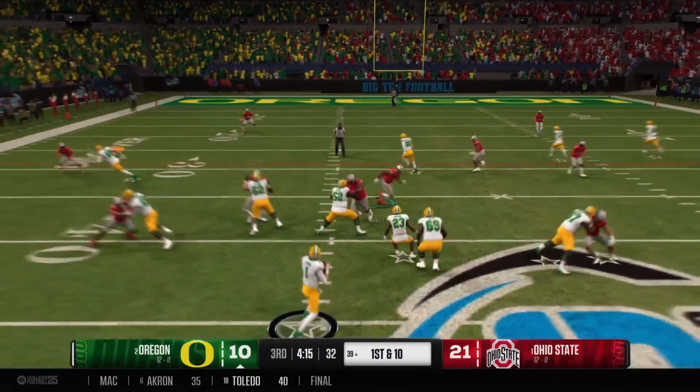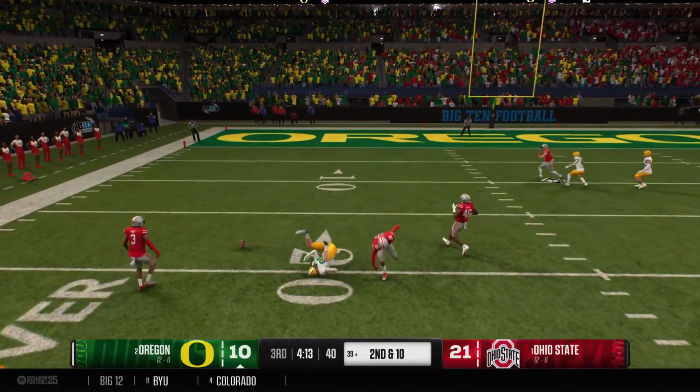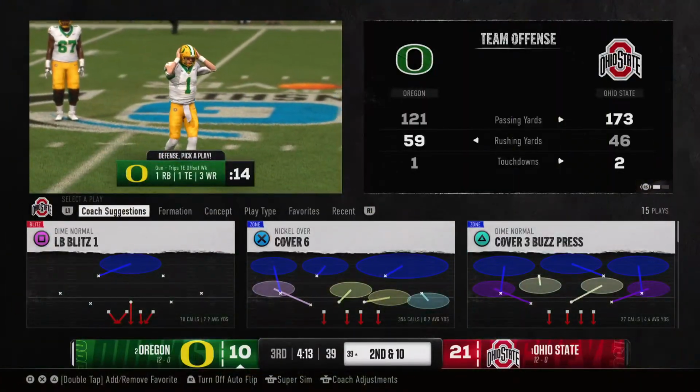Off the play fake, looking to throw. Fires it to the wideout. Physical defending, that one falls incomplete, brings up second down.